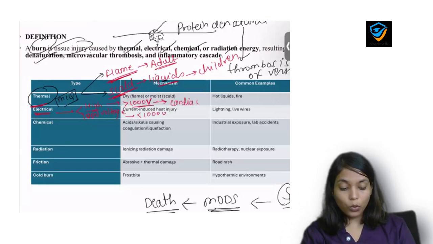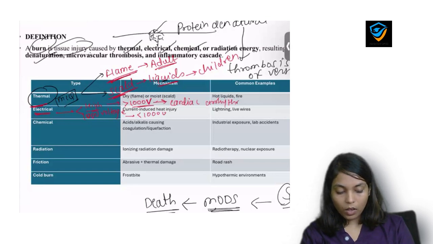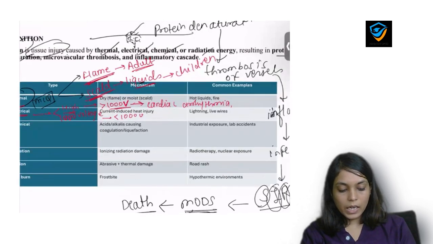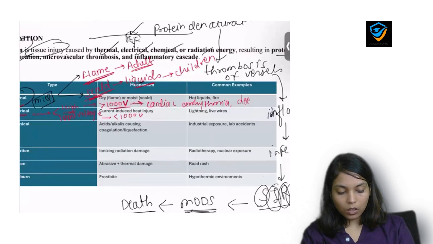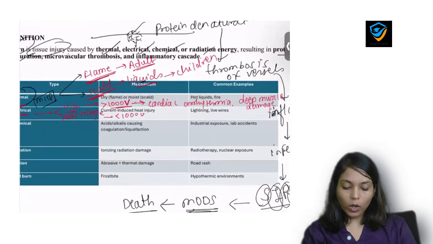Yeah, V is for volt, cardiac arrhythmia, and deep muscle damage or injury. Whereas low voltage stimuli causes injury to the superficial tissue, that means injury to the skin.